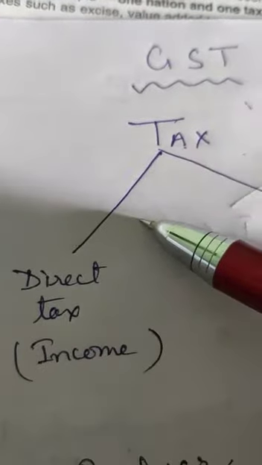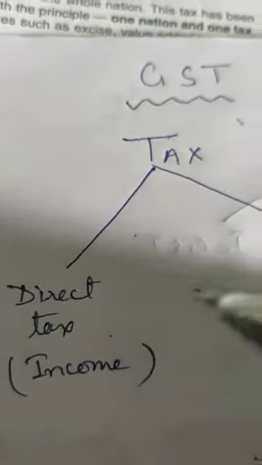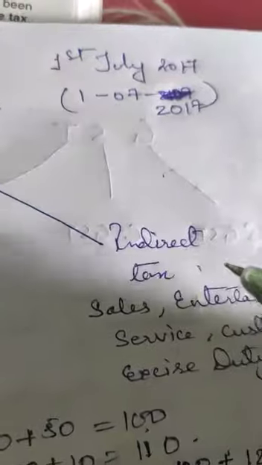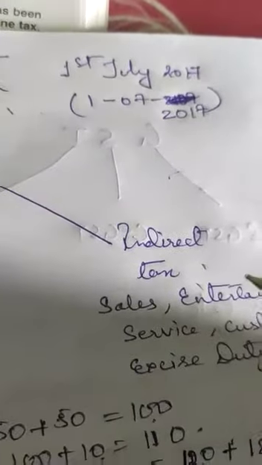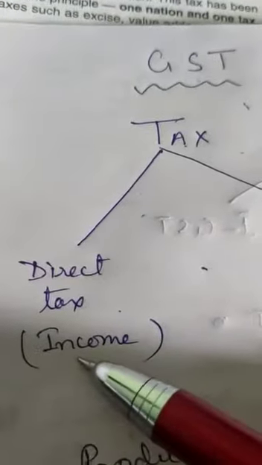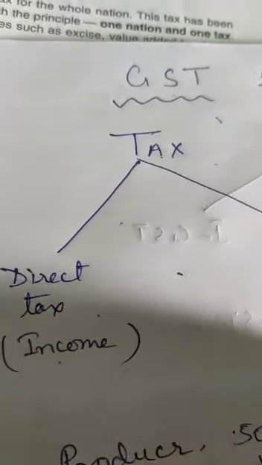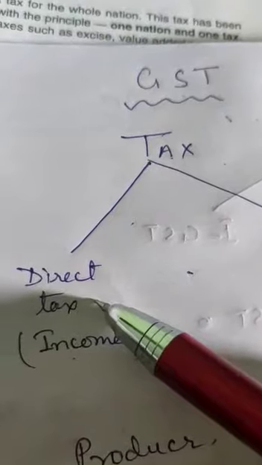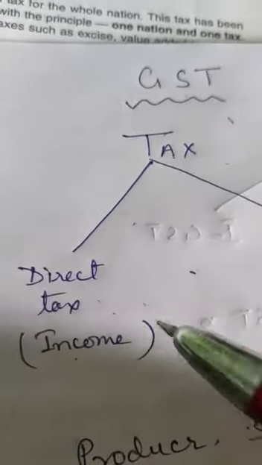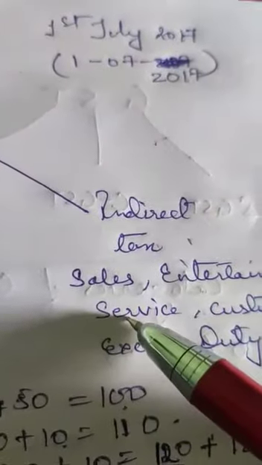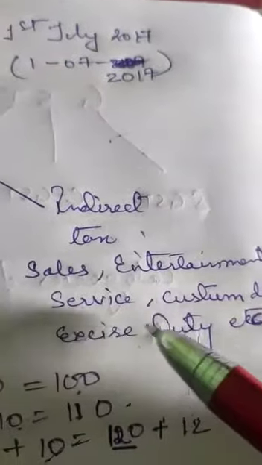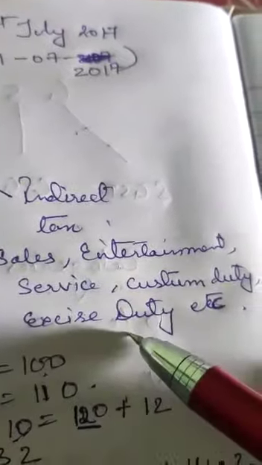Tax is divided into two categories, direct tax and indirect tax, and for indirect tax GST is the single tax for the whole nation, which abolished the others. First, under direct tax comes income tax. Those whose income is more than the taxable limit have to pay income tax. Now indirect taxes are like sales tax, entertainment tax, service tax, custom duty, excise duty, etc.